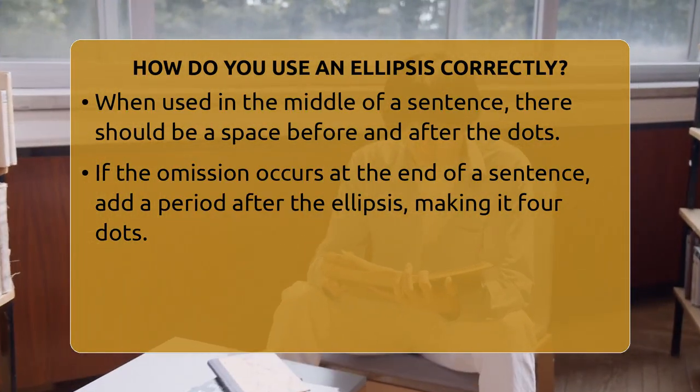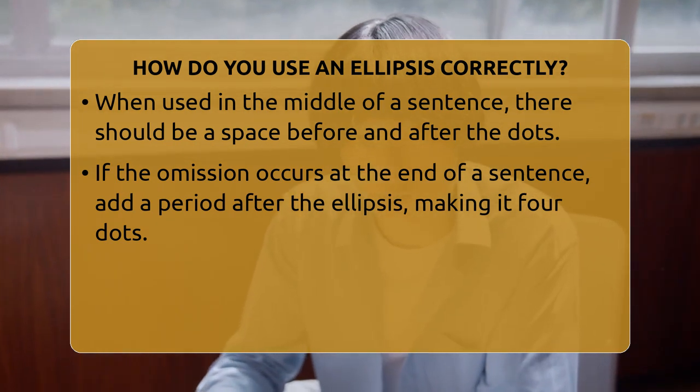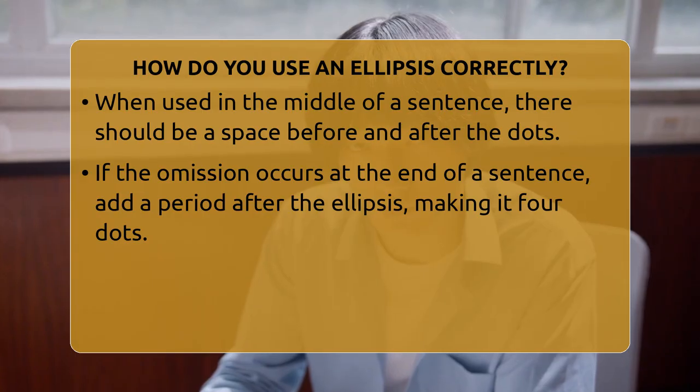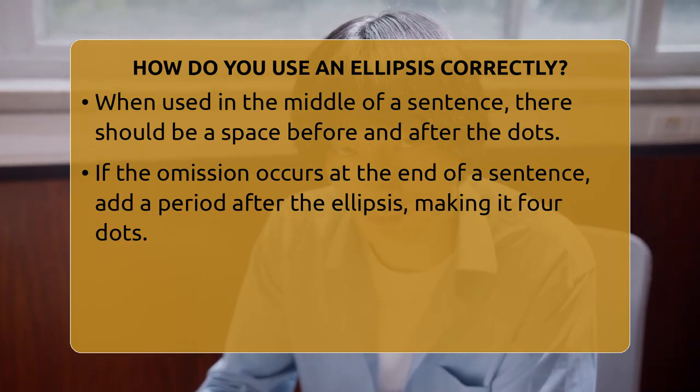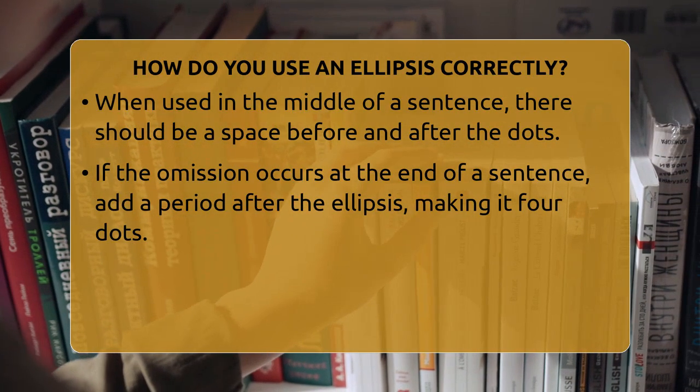If the part you are omitting is at the end of a sentence, you add a period after the ellipsis. This makes it a 4-dot sequence. For example, "I am not sure," with the period after the ellipsis shows the sentence has finished.